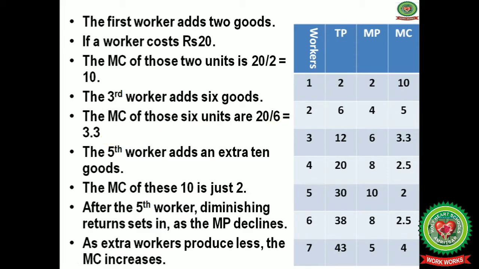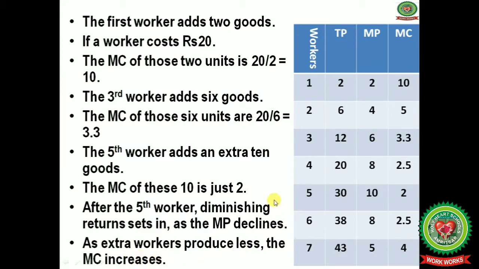Next, the fifth worker adds an extra 10 goods. Now what happened? The marginal cost of these 10 is just 2, that is 20 divided by 10, which equals 2. After the fifth worker, diminishing returns set in. As the MP, that is marginal product, starts declining as extra workers produce less, the marginal cost increases.